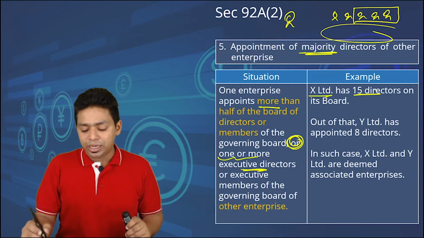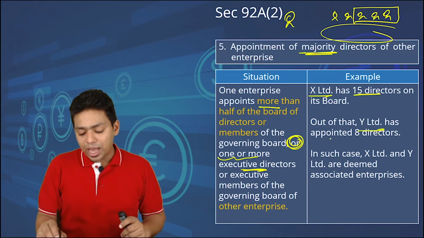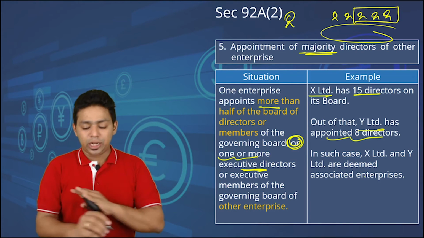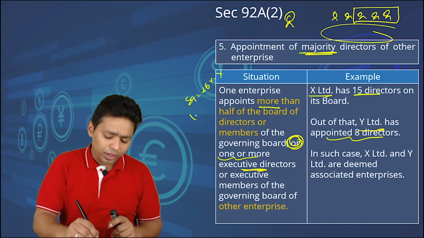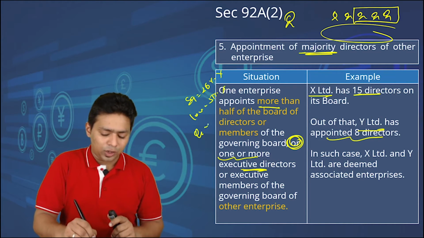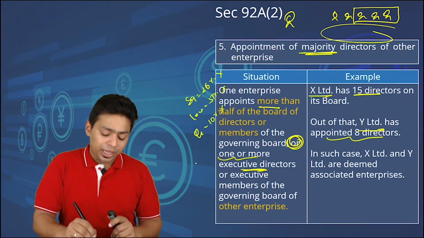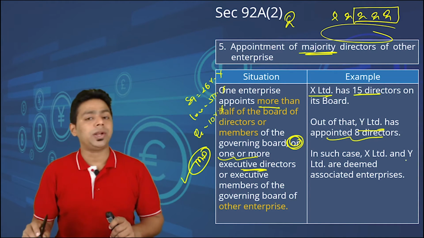X Limited has 15 directors on its board. Out of that, Y Limited has appointed 8 directors. Obviously, they don't have equity of 26%. No, they don't have. They don't have loan of 51%. No. They don't have guarantee of 10%. No. But they are having majority directors in the organization. So they are associate enterprise.